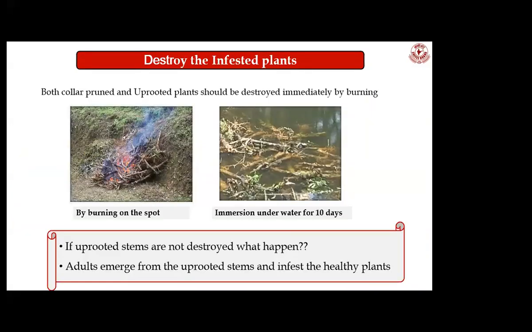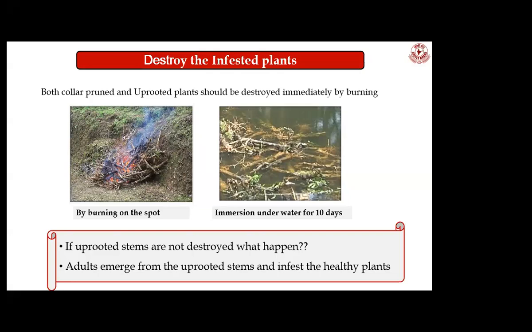This is a very important aspect. After collar prune or after tracing, we observed in some of the estates that the uprooted plants are kept as such in the field. Then there is no effect, we can say, even if you are doing tracing or uprooting. After uprooting, the plants should be destroyed immediately by burning, or if you want to use these stems for other purposes, they should be immersed in water for around 15 days.